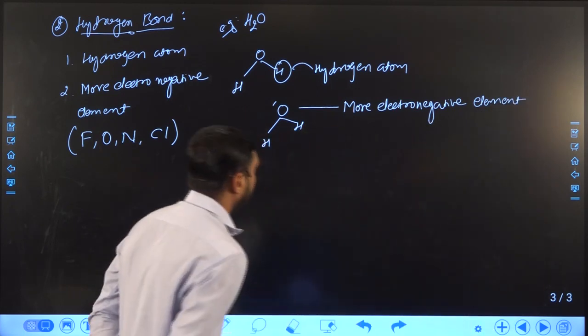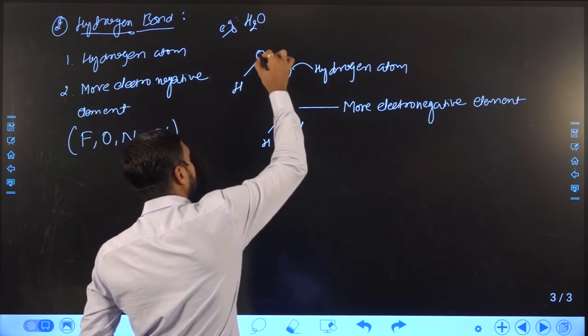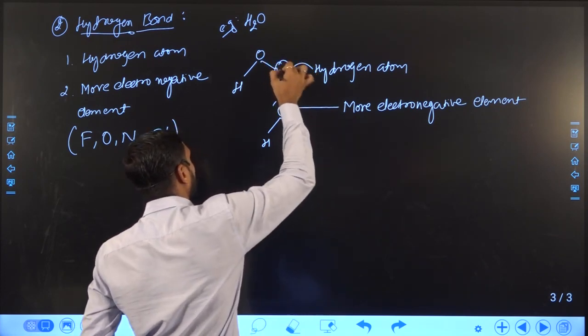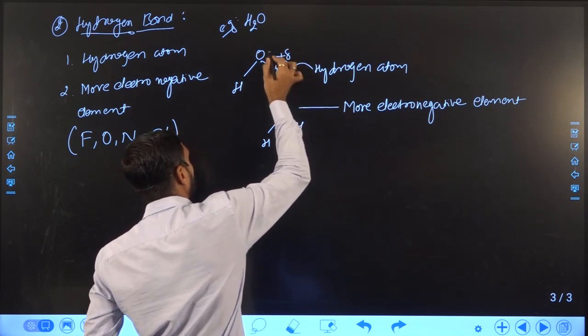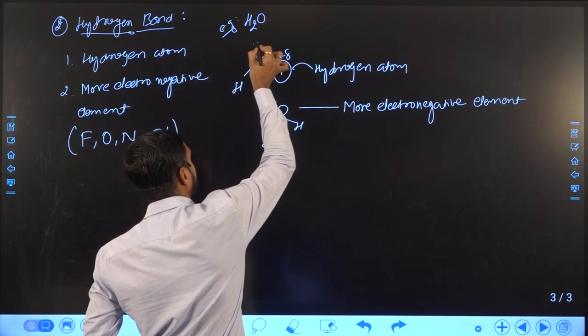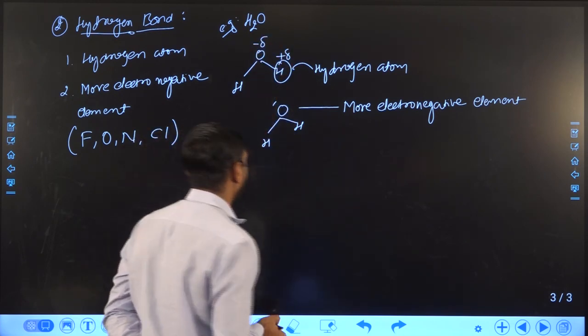So between them the hydrogen bond is formed. Why? Because you can see the electronegativity difference between the two elements, and that is why partially positive charge lies on the hydrogen atom and partially negative charge comes on the more electronegative element.